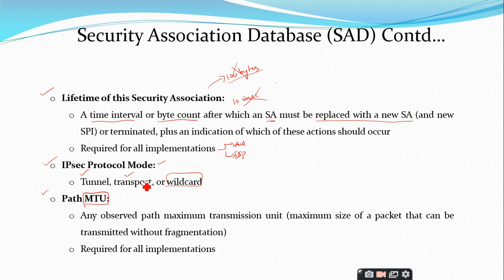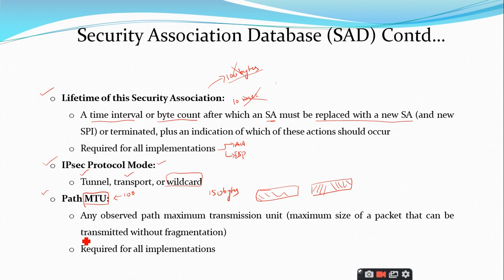For example, if I take the maximum transmission unit as 100 bytes, and I have 150 bytes of data to be transmitted. Since the maximum transmission unit that is transmitted over this SA is only 100, whatever data you want to transmit, you divide it into 2 parts. One is the complete MTU, that is maximum transmission unit, that is 100, and the remaining 50 bytes will be kept with 50 bytes of data as the padding data.